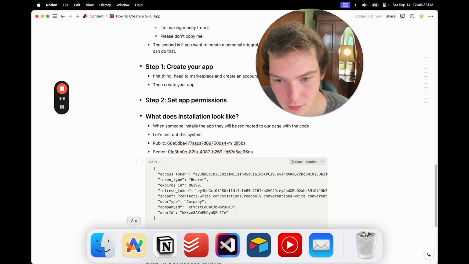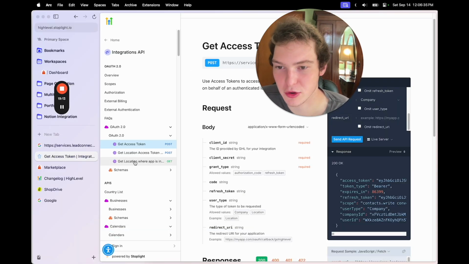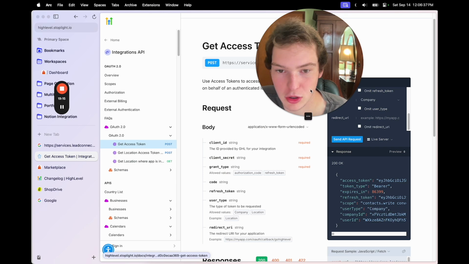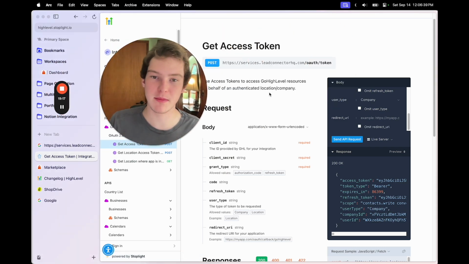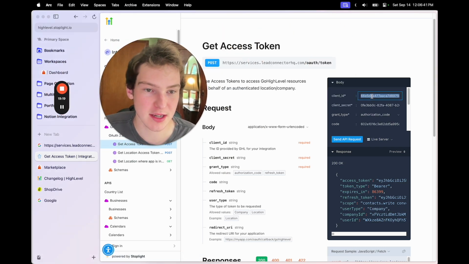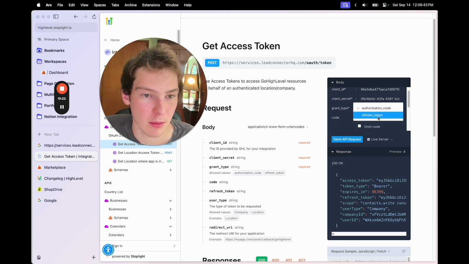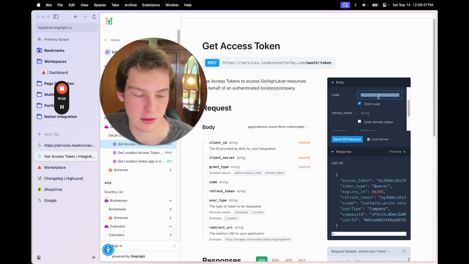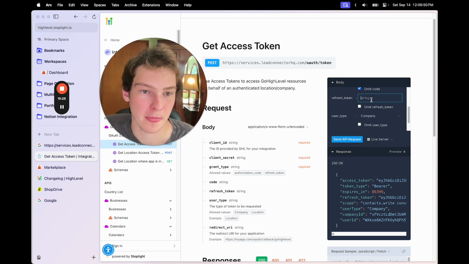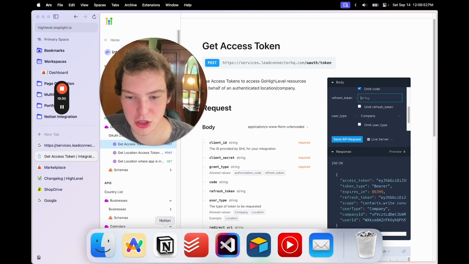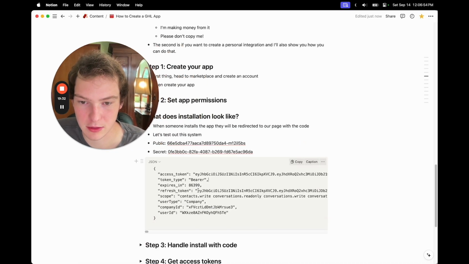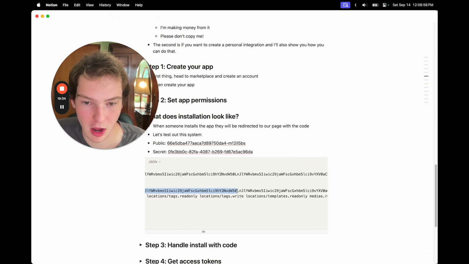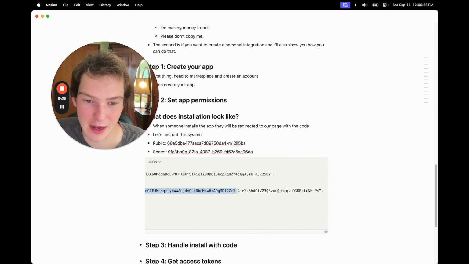So basically, to refresh the tokens, let me show you that first. We'll do get access token. It's the same API endpoint, and we'll keep that the same, but we'll use refresh token as the grant type. We're not going to send a code, so just make sure that's deleted. We are going to send a refresh token. So let's come back here and copy this. This is a fat ass code.